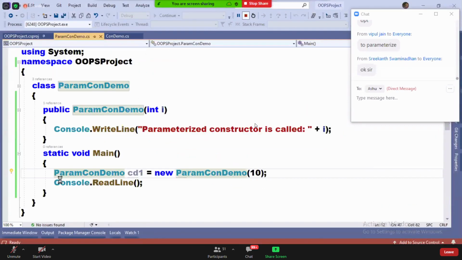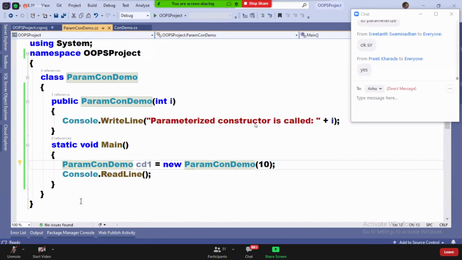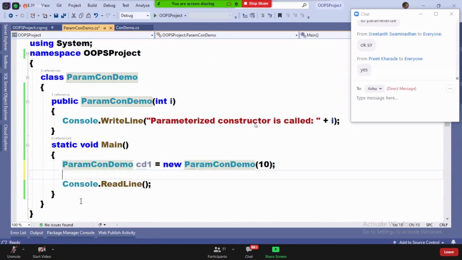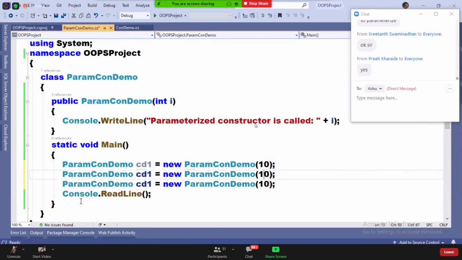Now, see. With every instance, when I create an instance, memory is allocated 3 times now. Three instances, three times. For every instance, I have a different value now.